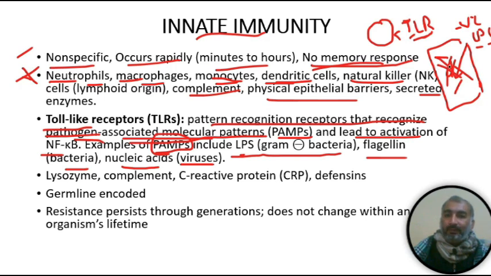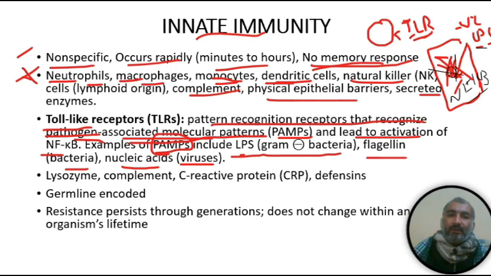For example, this black bacteria. The black bacteria have an LPS, lipopolysaccharide. This lipopolysaccharide in gram negative bacteria is the PAMP. So TLR will bind with the PAMP receptor and produce a response, maybe activation of NF-kB. So the activation of NF-kB will kill that bacteria.